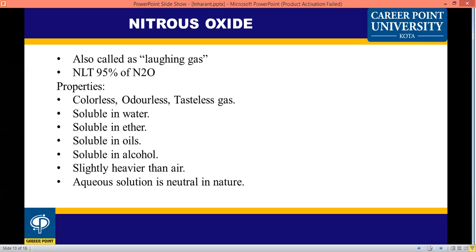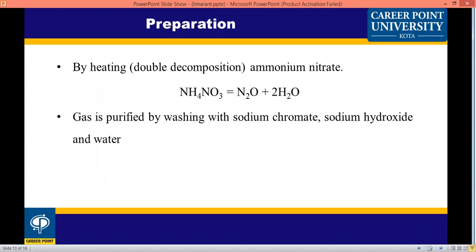In aqueous solution it is neutral in nature, whereas carbon dioxide is acidic. Nitrous oxide is neutral in pH if dissolved in water.